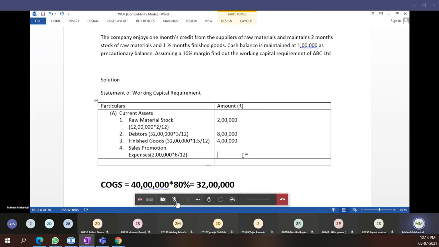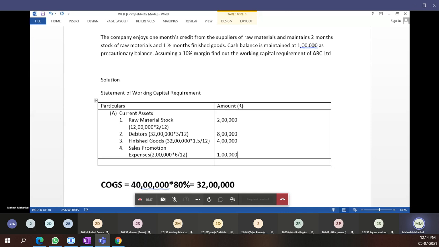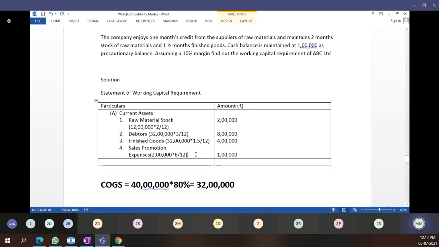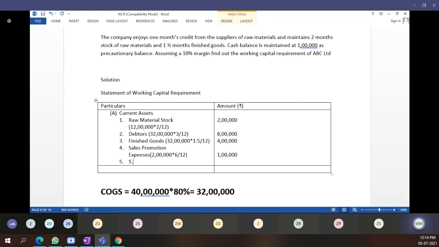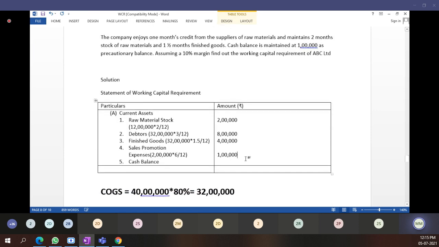Students, all of you with me? 1 lakh. Half yearly we have paid advance, which means 6 months advance we have paid. This is 5 points of current assets we have considered, and another current asset is cash. So current assets, cash balance. In the problem, cash balance is maintained at 1 lakh rupees. This much is clear.